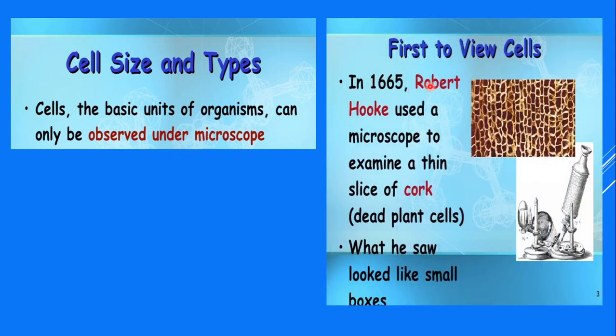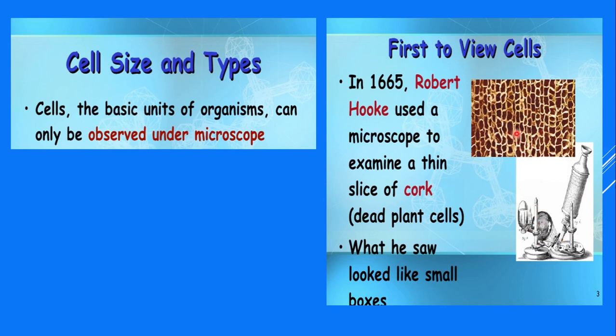Now, the first person to view cells, in 1665, was Robert Hooke. What did he observe? He took scrapings of the bark of a tree and observed them under a handmade microscope. This was a most primitive microscope, and these were the cells that he observed.